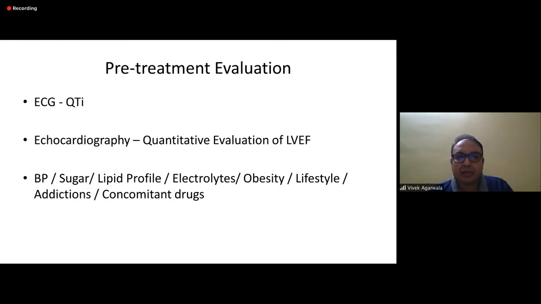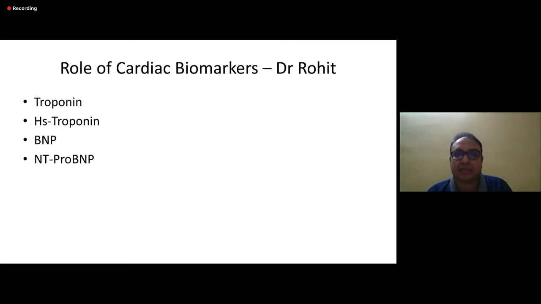Excellent. So that is what we have come to: we need to see the ECG, and we need to look at the QT interval, which is also very important. Echocardiography with quantitative evaluation of ejection fraction, and look at all these risk factors, and if they are present, we need a cardiologist consultation. So cardiac biomarkers are very much upcoming in discussions and in use at many centers. So Dr. Rohit, what do you think? What is their use in oncology? How much do we utilize them?